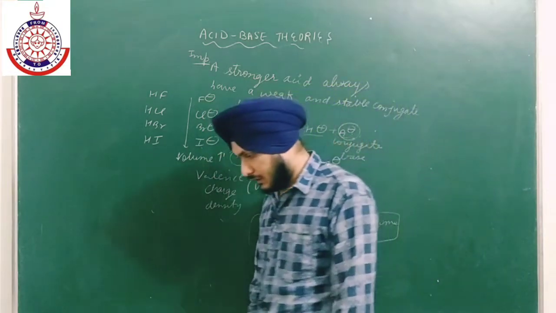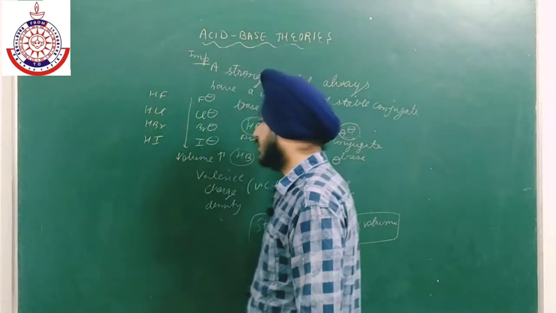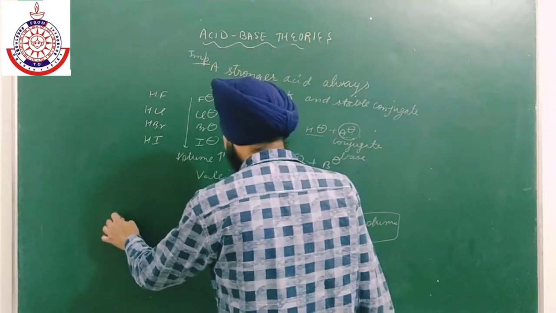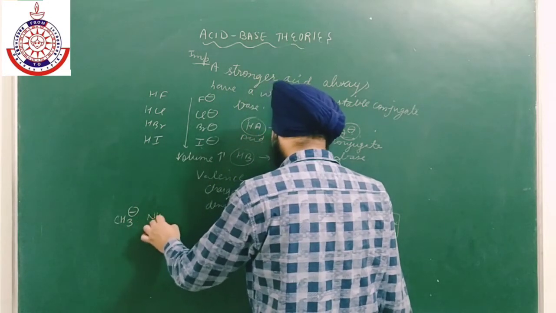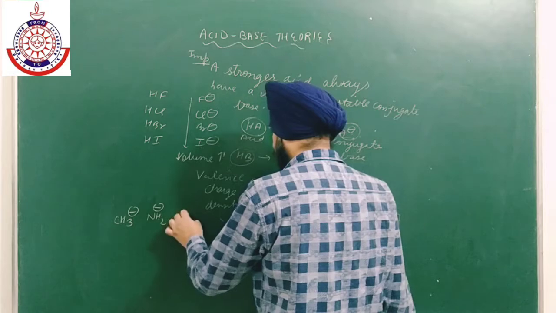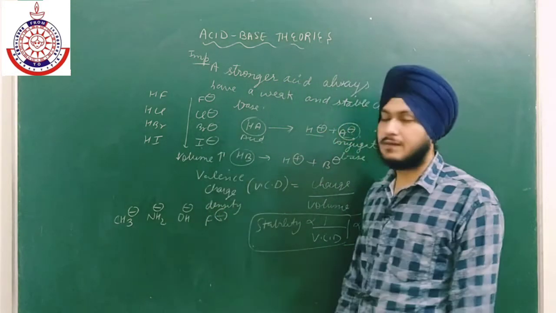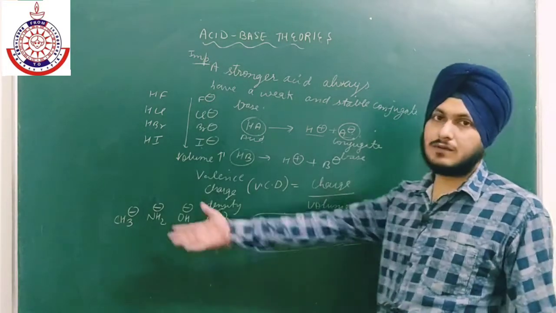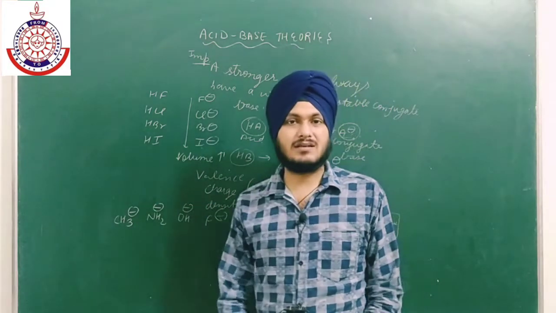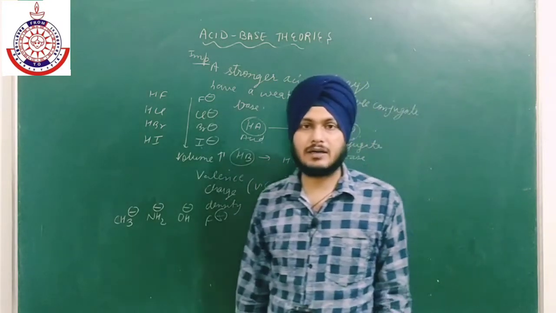Now if we go from left to right, I am taking this example: CH3 negative, NH2 negative, OH negative and F negative. In this case, the factor of VCD is not applied because as we go from left to right, there is a very small change in the volume, but there is a big change in electronegativity.